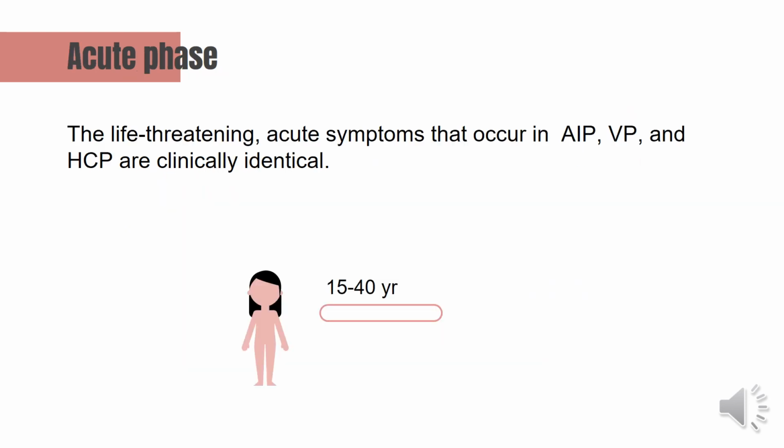Now, the acute phase. The life-threatening acute symptoms that occur in acute intermittent porphyria, variegate porphyria, and hereditary coproporphyria are clinically identical. The acute attacks are more common in women, usually occurring first between the ages of 15 to 40 years, and they're very rare before puberty.